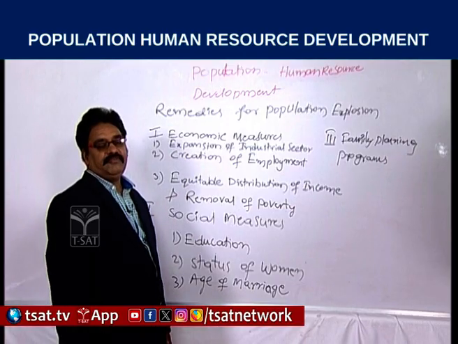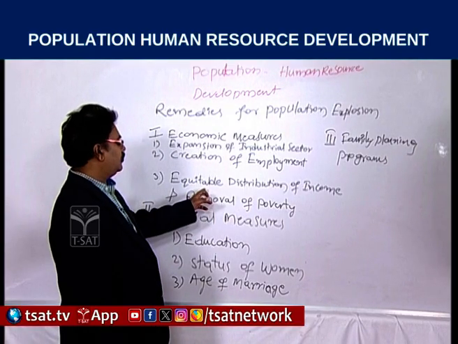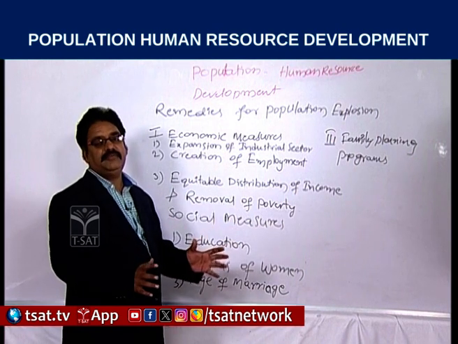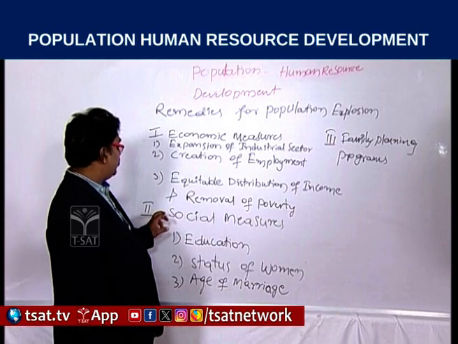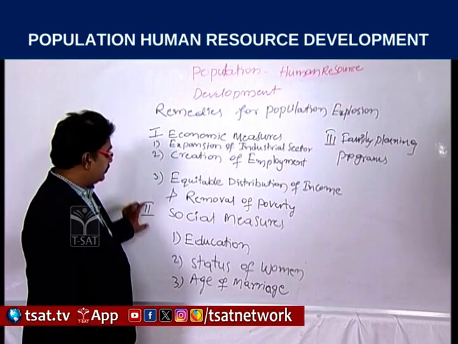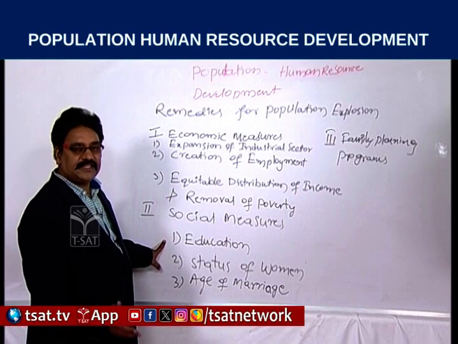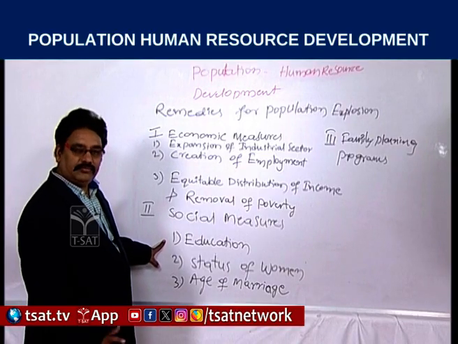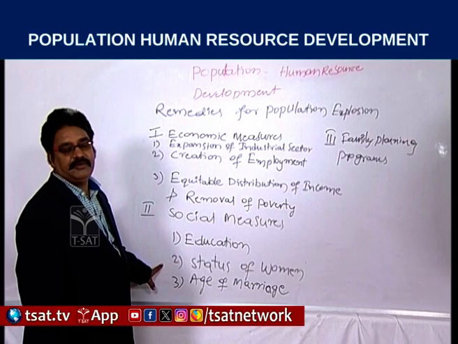Land reforms, in the name of land reforms, so many programs have been given to redistribute the income among the people equitably. And another measure, that is social measure. Social measure is providing education facilities to the people, increasing the literacy rate, bringing awareness among the people, and improving the status of women.